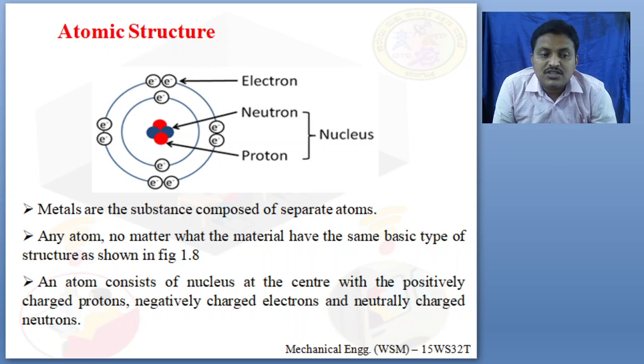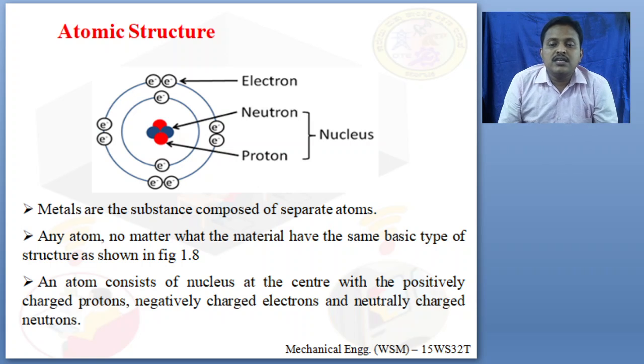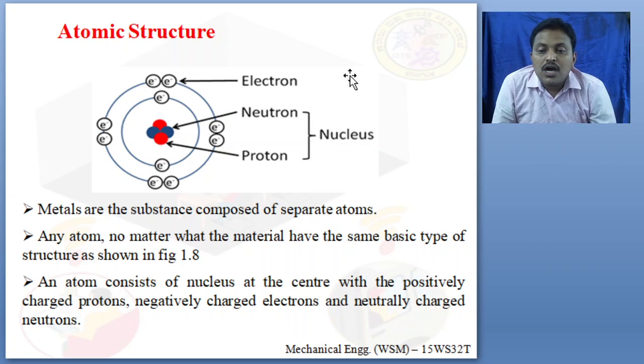Atomic structure means it consists of electrons, protons and neutrons. As I said, electrons are negatively charged. Protons, red in color here, are positively charged. Neutrons, blue in color here, have no charge.